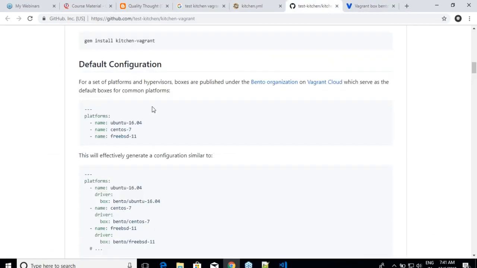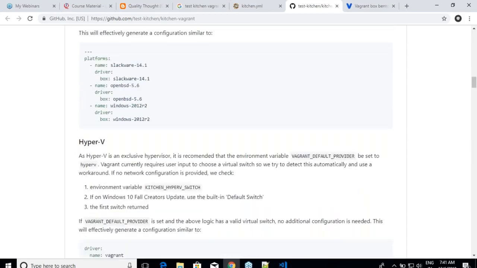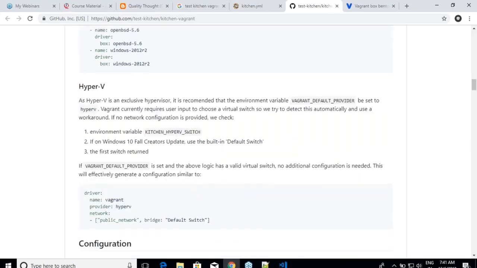Whenever you are trying to say Ubuntu, what does it create? It creates Bento/Ubuntu 16. But when we learn Vagrant, there are some other boxes also which you can give, right? There is no need for you to go with these boxes. So in those cases, you can give driver, box, and the name of your box. Tomorrow your company might have your own box. In that case, you can give that, right? So presently, let us not focus too much on the box area, but let us focus on the other areas. Scroll down. He says, if you are working on Hyper-V, I have some special conditions for you.